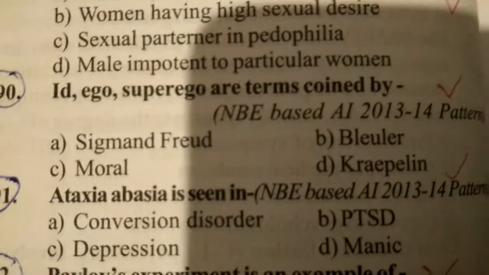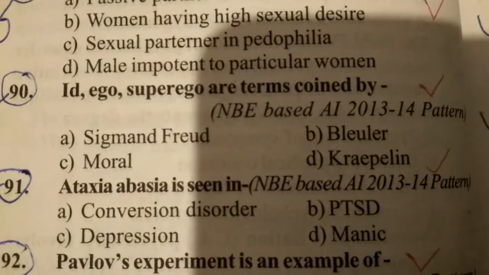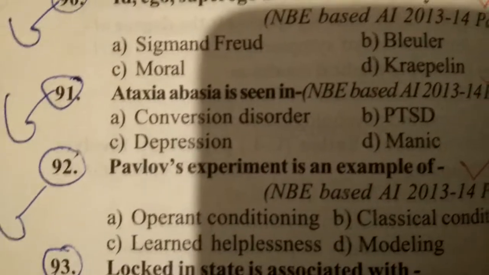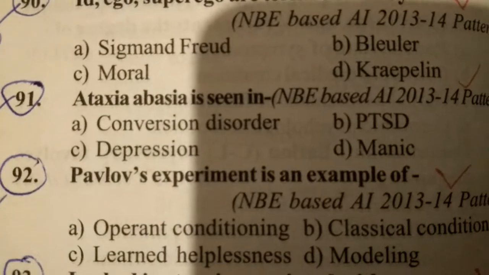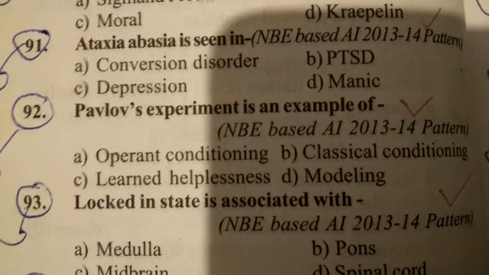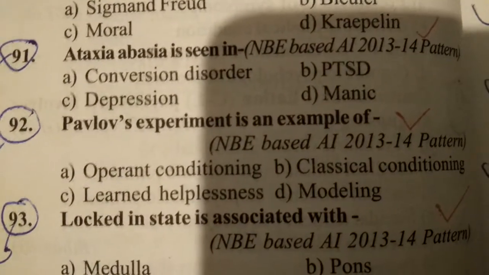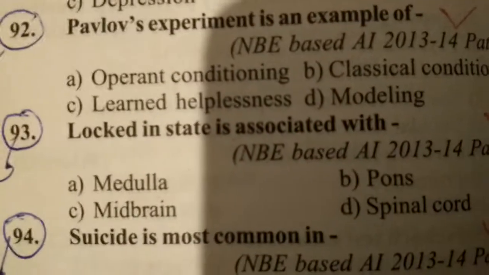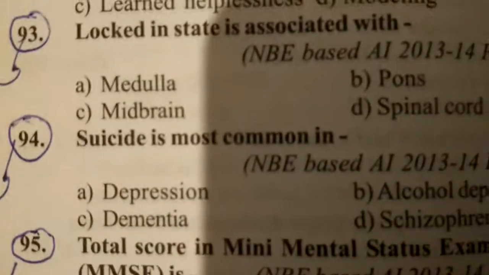Id, ego, superego, terms coined by Sigmund Freud. Ataxia, aphasia is seen in, question number 91, conversion disorder. Question number 92: Pavlov's experiment is an example of classical conditioning. Question number 93: locked-in state is associated with the pons.